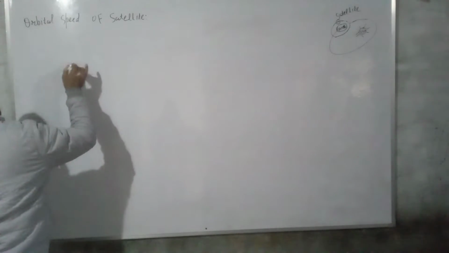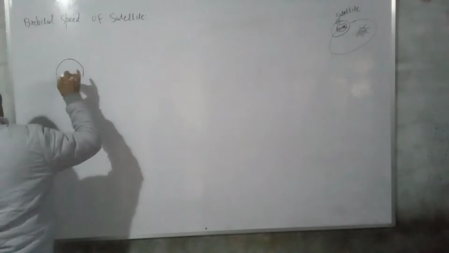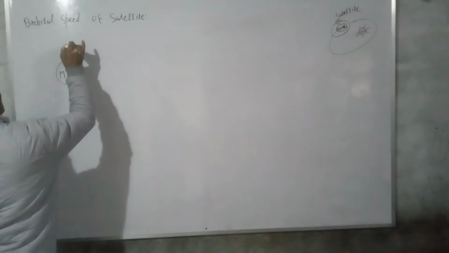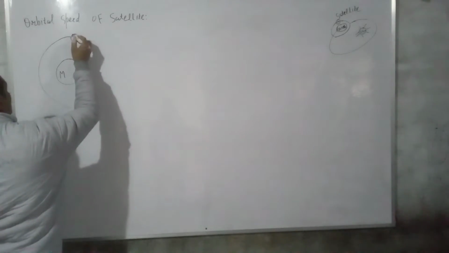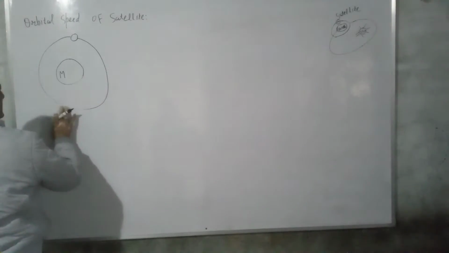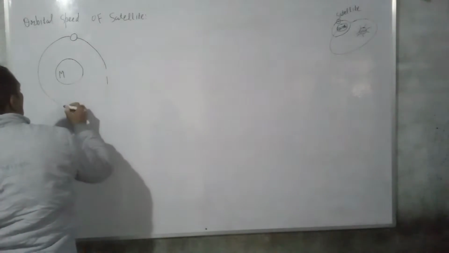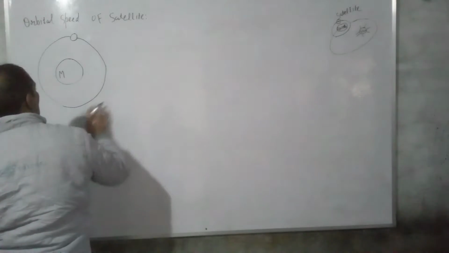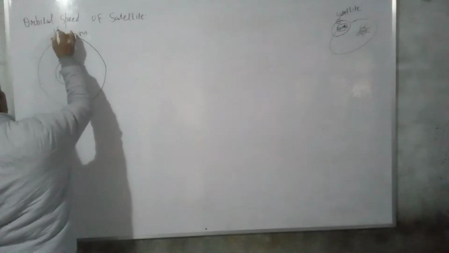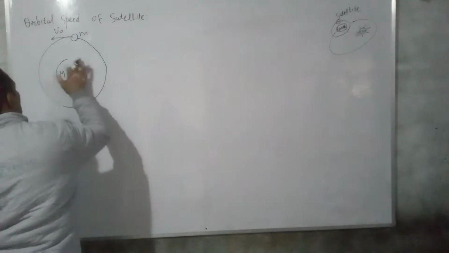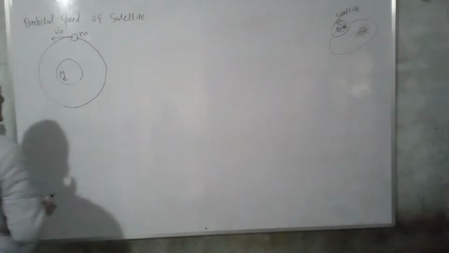Let a satellite of mass m revolve around a planet of mass capital M. And the satellite revolves with orbital speed v around the planet. The satellite mass is m, and the mass of Earth is M.